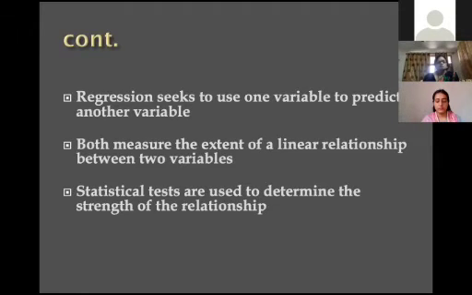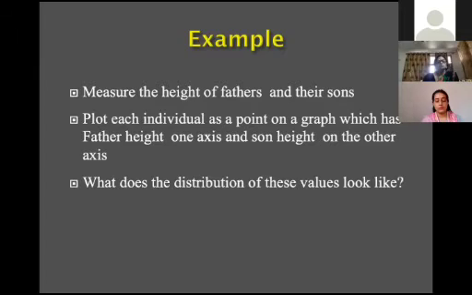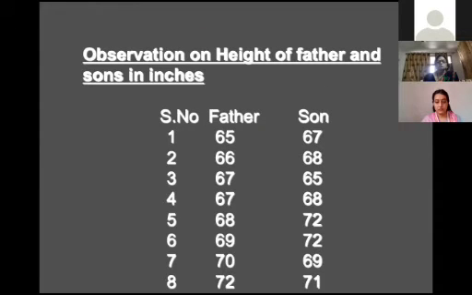Let's take an example of how to do the simple linear regression. A numerical example is to measure the height of fathers and their sons. First of all, you plot the independent variable on the x-axis and the dependent variable on the y-axis, father's height on one axis and son's height on the other axis. Suppose this is the data for the father's height and the son's height.